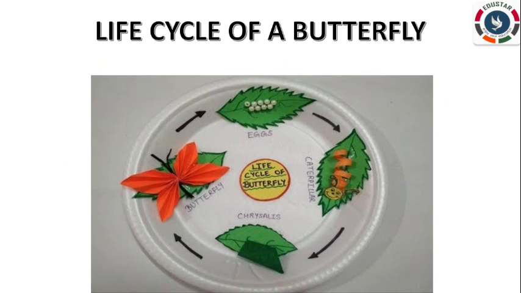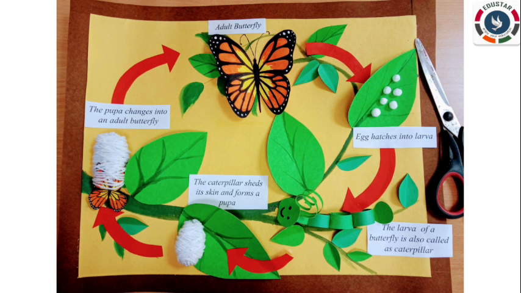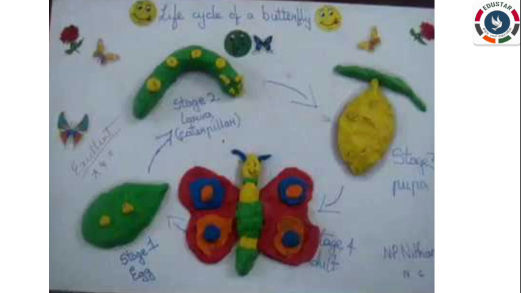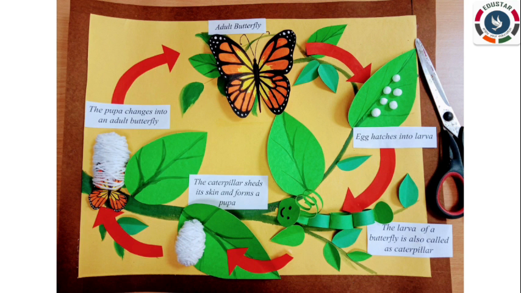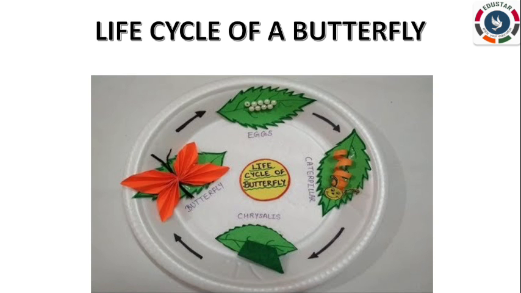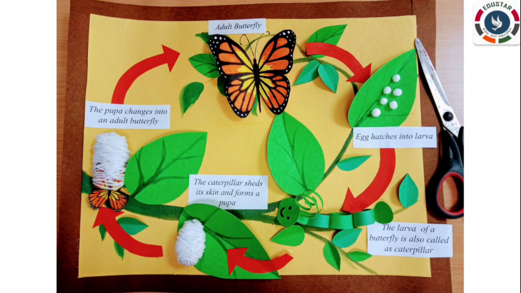Here I have given 2 kinds of activity. First one, using paper plates, color paper and beads. And the next one is using clay. Use different colors of clay and make it your own. Can you see that? Yes. Use the paper plate and cut the color paper as leaf, butterfly like this and make it your own. With the help of your parent, you can do it.